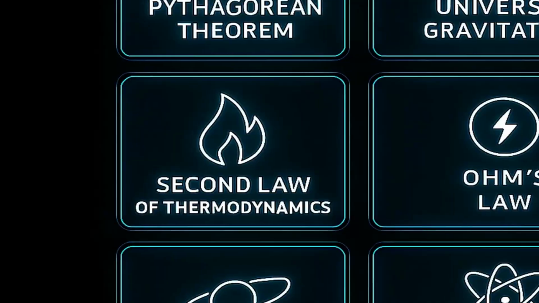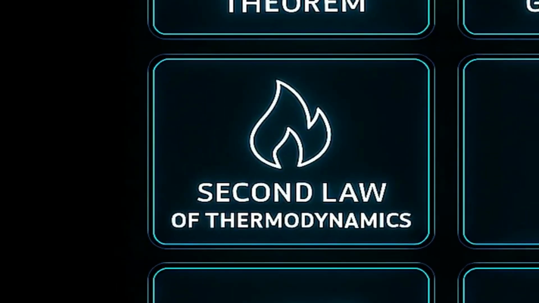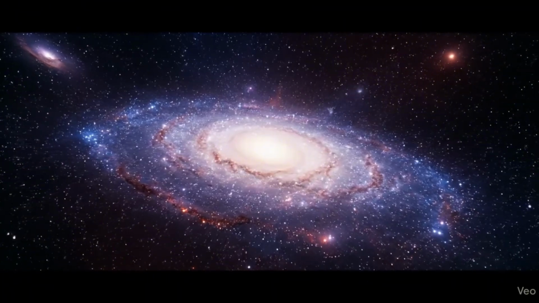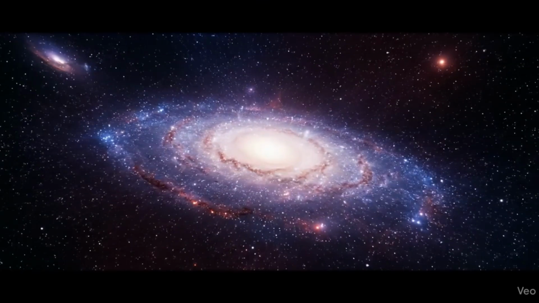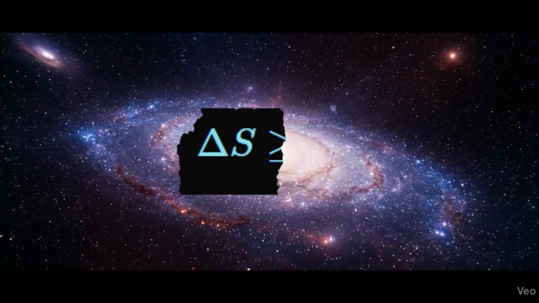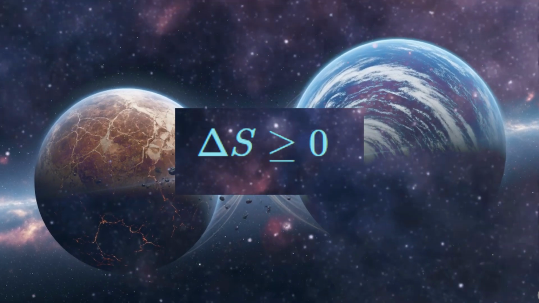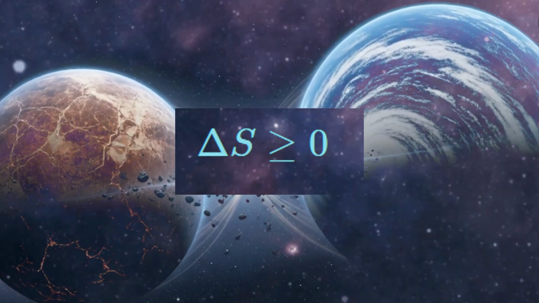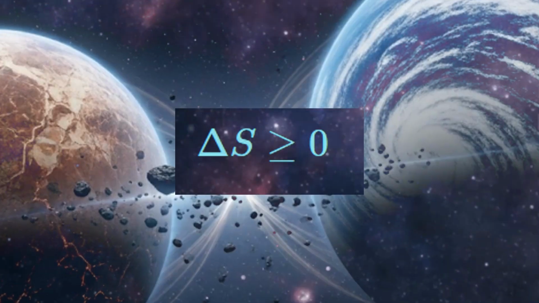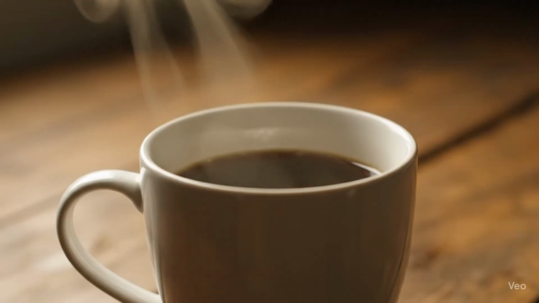Our next equation deals with something more abstract but just as fundamental: energy, chaos, and the arrow of time. It's the core idea of the second law of thermodynamics, often expressed as the change in entropy is always greater than or equal to 0. This states that in an isolated system, the total entropy, S, or disorder, will always increase or stay the same over time. Think of it this way: your coffee will always get cold.